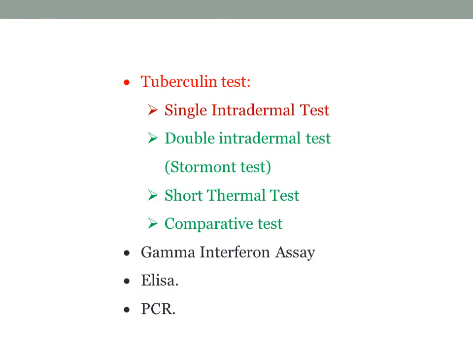The other supportive tests are the double intradermal test, Stormont test, short thermal test, and comparative test. But most commonly these tests are not carried out. Mostly the single intradermal test is at present more reliable. The other sophisticated tests are gamma interferon assay, ELISA, and PCR. They are more precise for the diagnosis, but again, this requires costly instruments and other facilities.